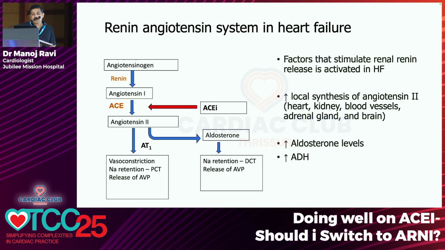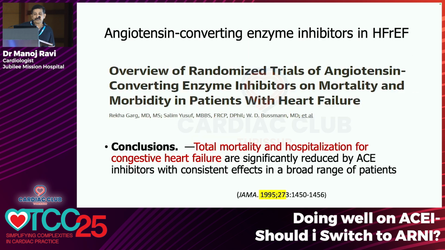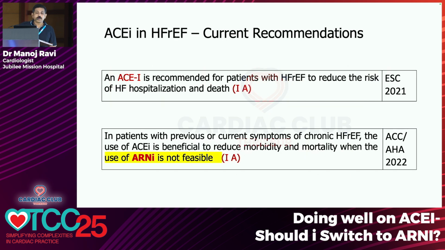We have ACE inhibitors and ARBs, which can inhibit RAS in heart failure. And we have n number of RCTs showing that ACE inhibitors are beneficial in heart failure. They reduce total mortality and hospitalization for heart failure. And this has led to the current recommendation, which has given a class 1 indication for ACE inhibitors by the ESC. The ACC/AHA guidelines say that if you cannot give an ARNI, ACE inhibitor is a class 1 indication. Let us have a look at what ARNI is.